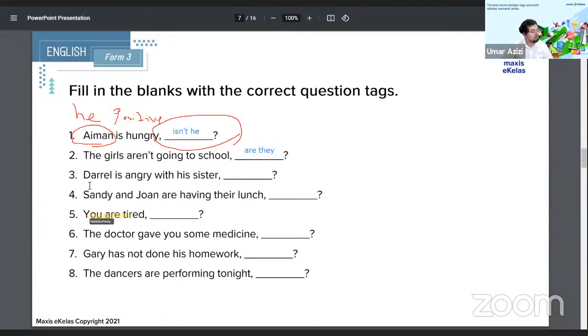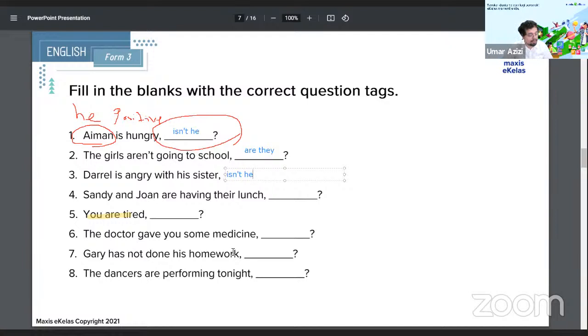So number 3, Daryl is angry with his sister. So Daryl, a single person, is angry with his sister. So we know the pronoun for this one now is he. So if the statement is in this format, is, which is positive, the question tag has to be in the negative. Yes, Yvonne, it's in the negative. So isn't he? Good job, everyone.